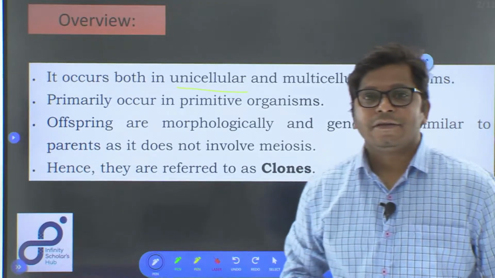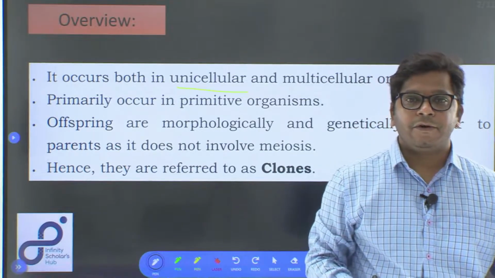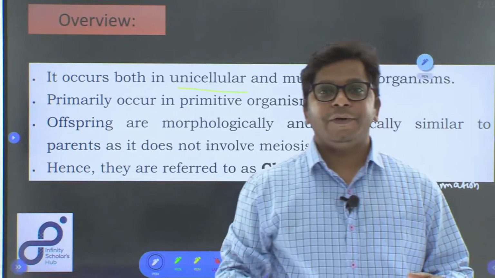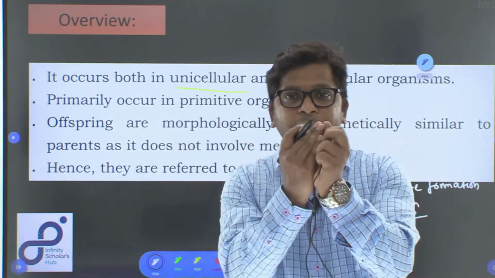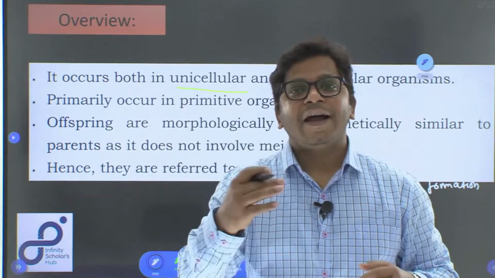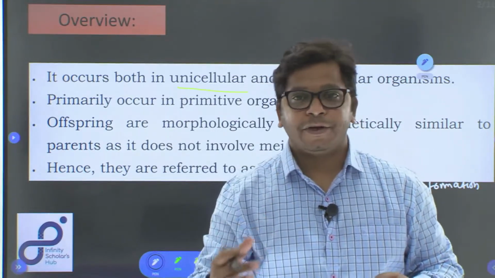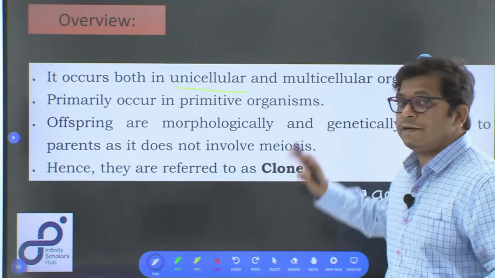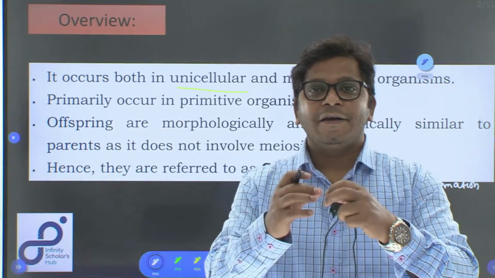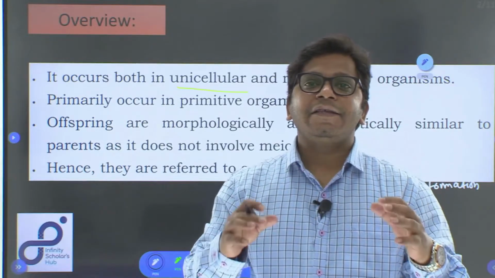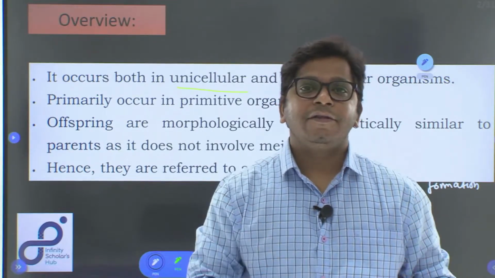That is the reason in most of the sexually reproducing organisms there is a lot of variability, because there is the fusion of the male gamete and female gamete, and that brings variability in the offspring. But in asexual reproduction, as there is no fusion of the gametes, there are fewer chances of variability in the organisms.